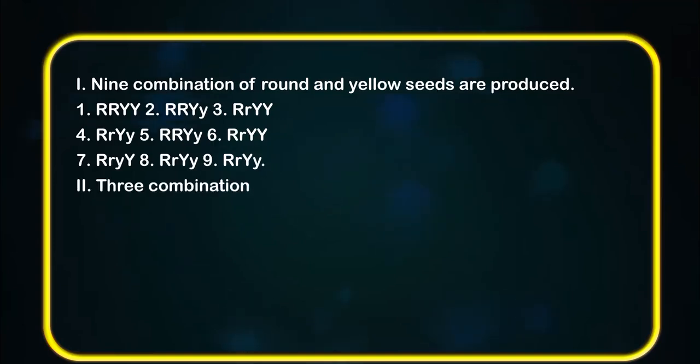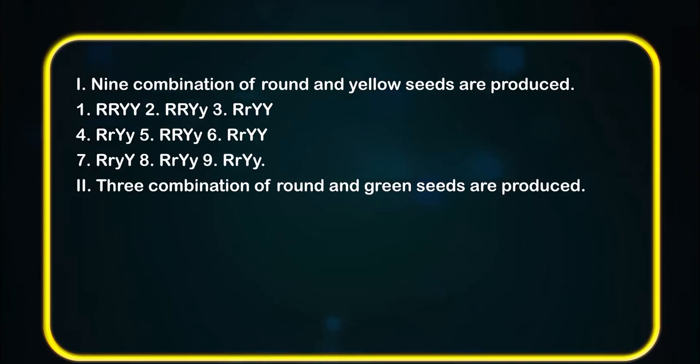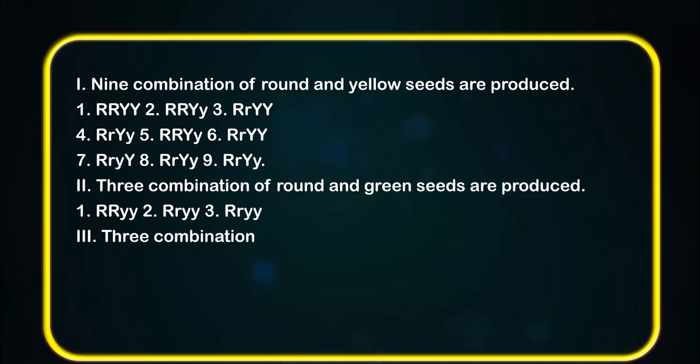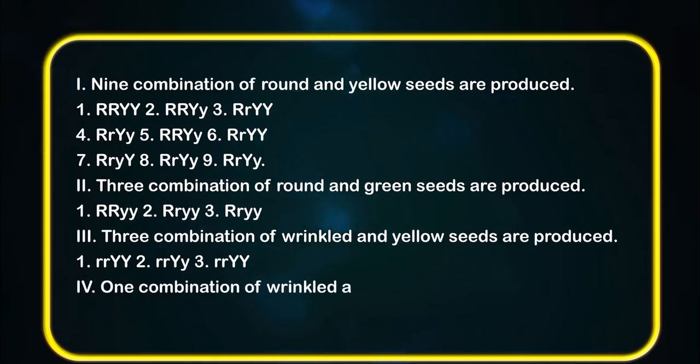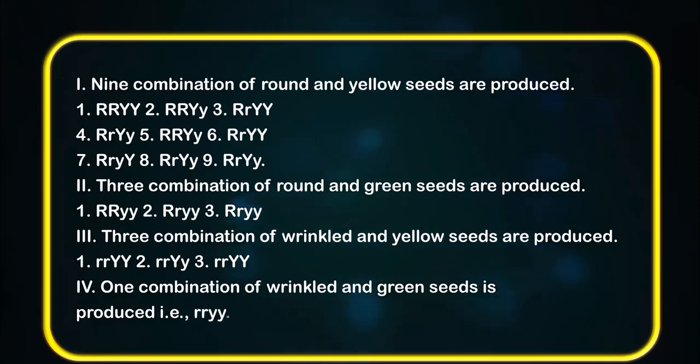Three combinations of round and green seeds are produced: 1. Capital R, small y. 2. Capital R, small y. 3. Capital R, small y. Three combinations of wrinkled and yellow seeds were produced: small r, capital Y; small r, capital Y, small y; small r, capital Y. One combination of wrinkled and green seed is formed, that is, small r, small y.